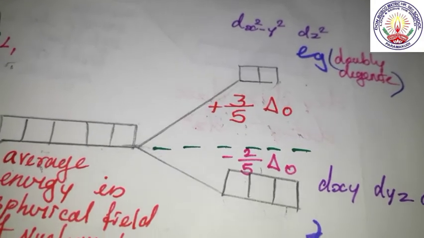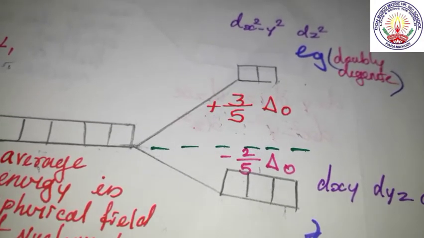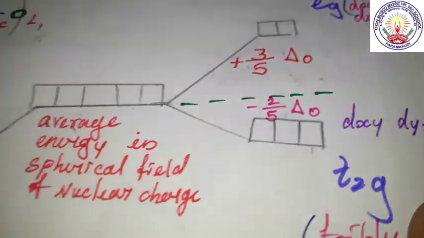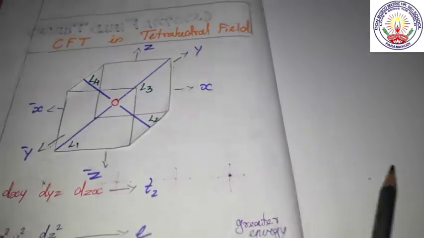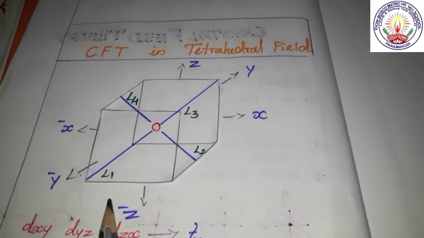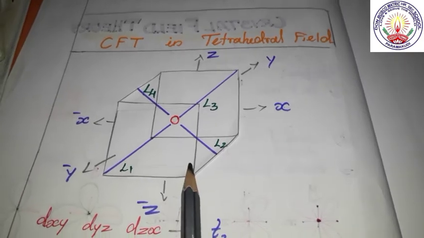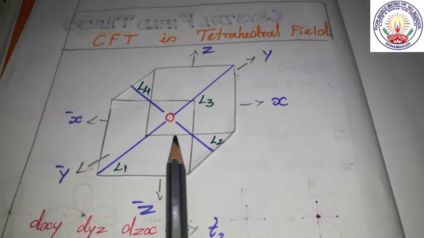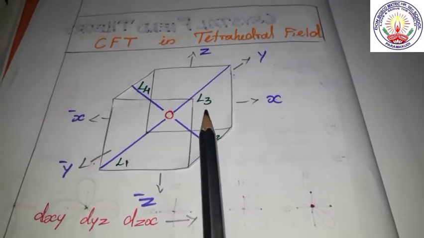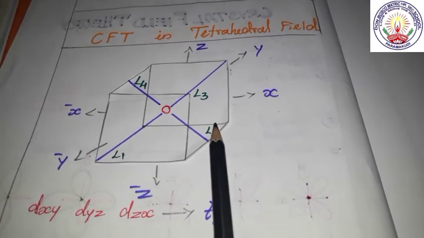Now we shall see the crystal field theory in tetrahedral. See the tetrahedral structure in coordination chemistry. Here this is the metal and ligands 1, 2, 3, 4.